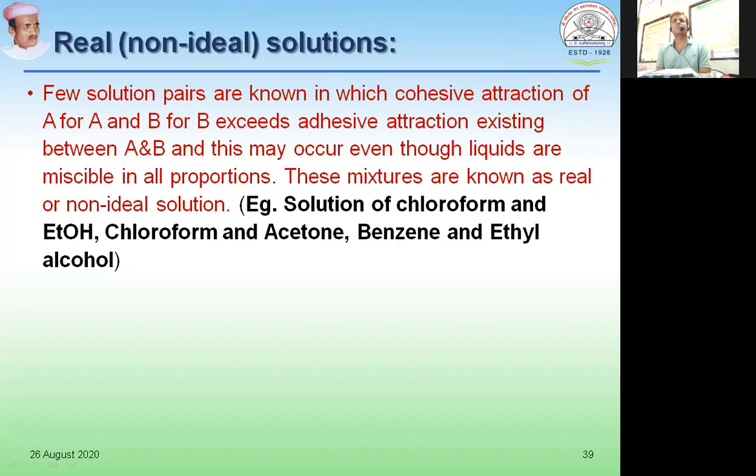Say, for example, a solution of chloroform and ethanol, chloroform and acetone, or benzene and ethyl alcohol. When these liquids are mixed together, you will find either expansion or contraction, shrinkage, of the volume taking place, and the total volume will not be just the addition of the individual amounts of those two liquids.